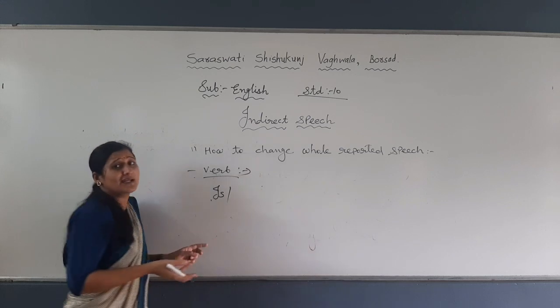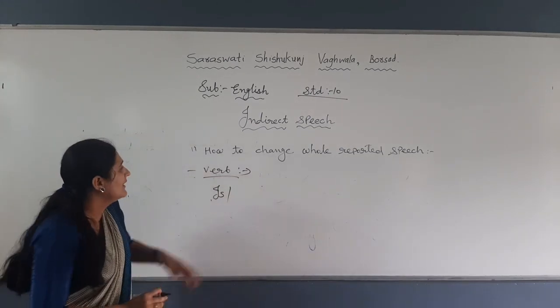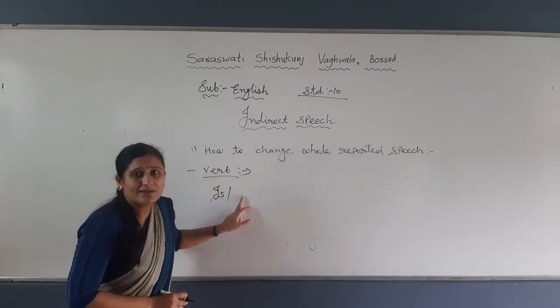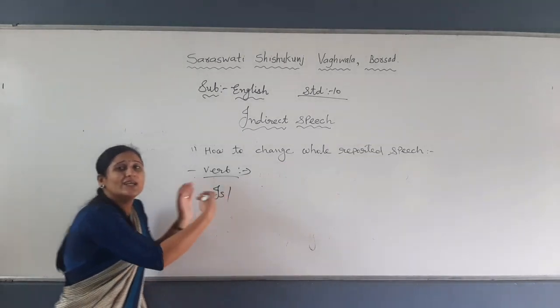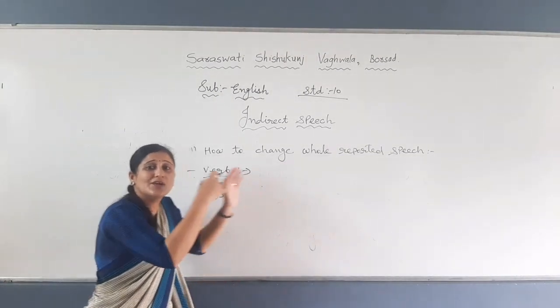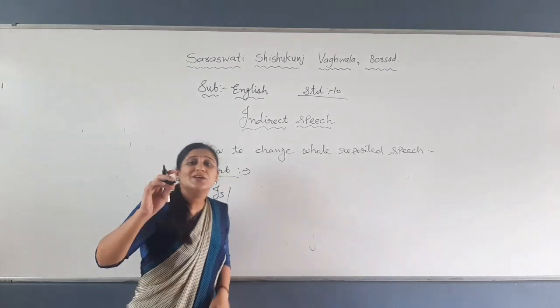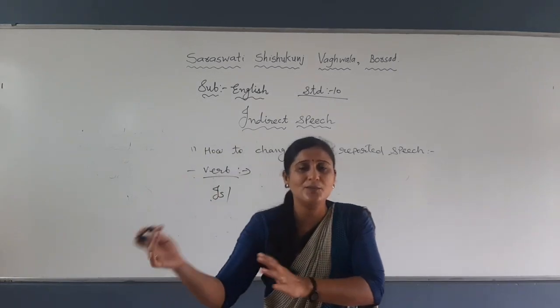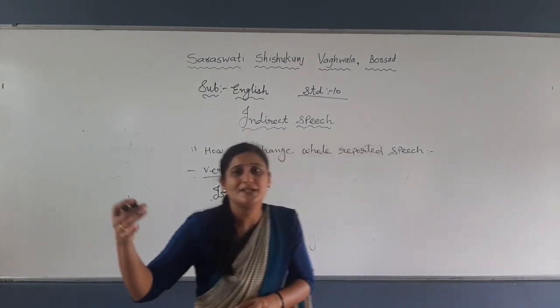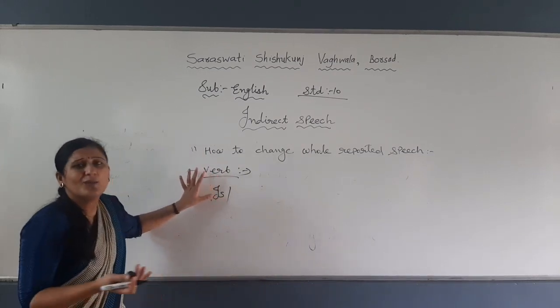I will not address so many, and I have given you a list. So how will you change the verb? If is, am, are, you will turn them into was, were. If was, were, then had been. If had, no change. If it is a main verb, you will write the past form. If it is the past form, you will write had plus V3. Right? So these are common rules.